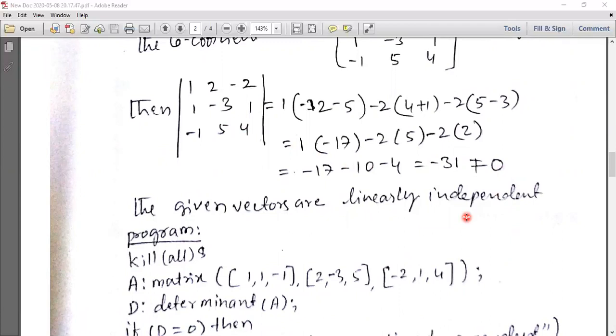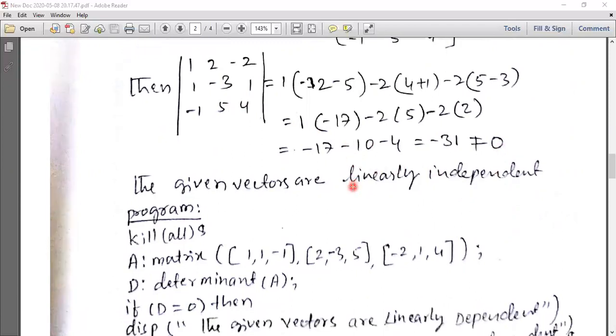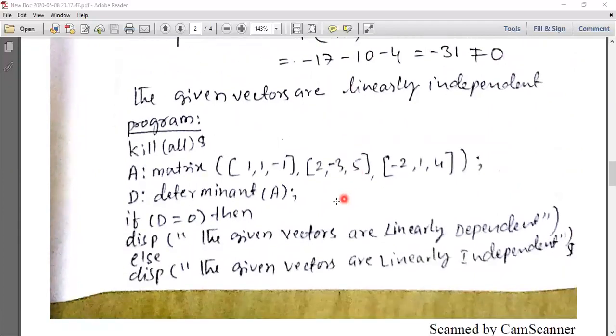Then come to the final matter. When we say linearly independent, it means if the system of equations is converted into matrix form, and that matrix form is converted into a determinant, then we find the determinant value, and if it is not equal to 0, this shows that the given three vectors are linearly independent. Now this is how we can show manually that the vectors and scalars are linearly independent. Now we move on to the next one, that is the program part.